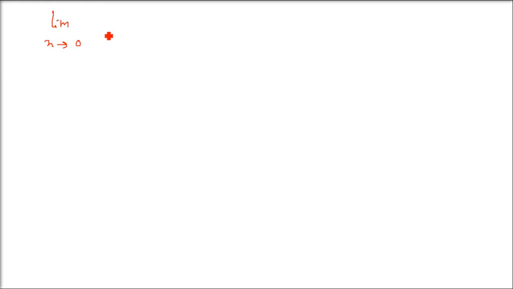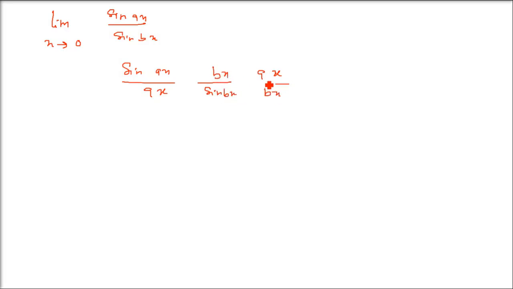This is an NCERT question. So we have sin ax by sin bx, limit x tends to 0. Same way we'll do it. So this is sin ax. Let us divide it by ax. Since we have introduced ax, we have to multiply it by ax. Sin bx in the denominator. Now let us have bx, and bx we have to again add because we have added it ourselves.